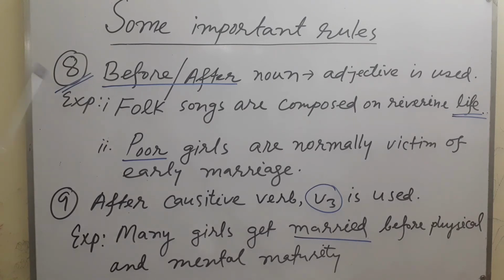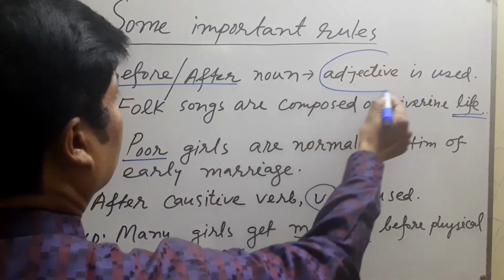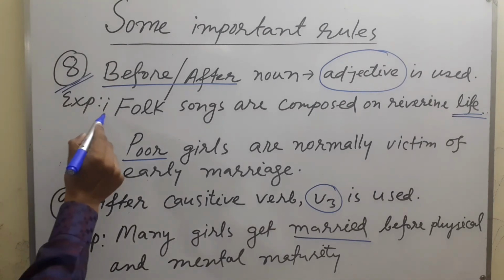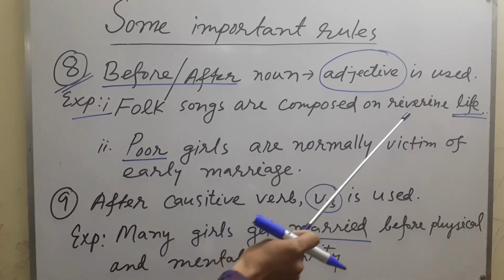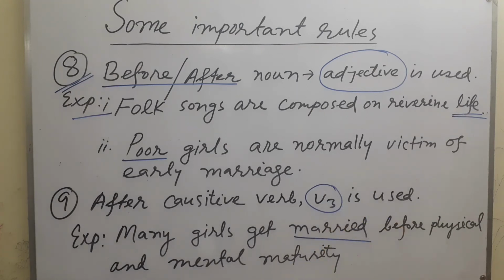Learners, rule number 8. Before or after a noun, an adjective is used all the time. Remember, before or after a noun, an adjective is used. Look at the examples. There are 2 examples. Example number 1: Folk songs are composed on riverine life. Riverine is an adjective, and after the adjective, life is used. Life is a noun. So I told you that before or after a noun, an adjective is used.